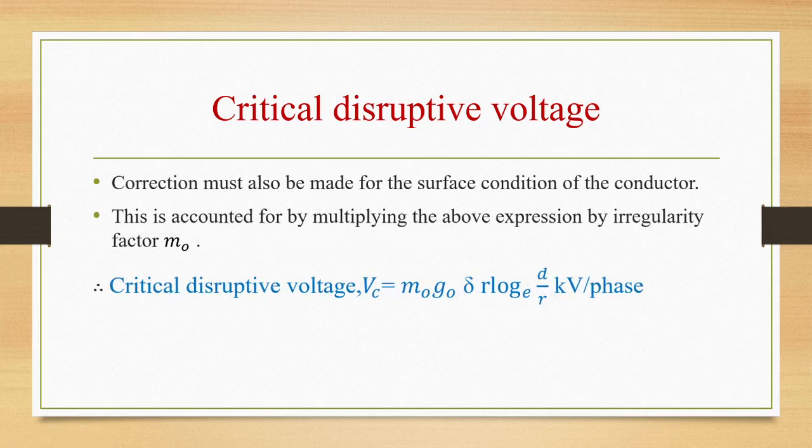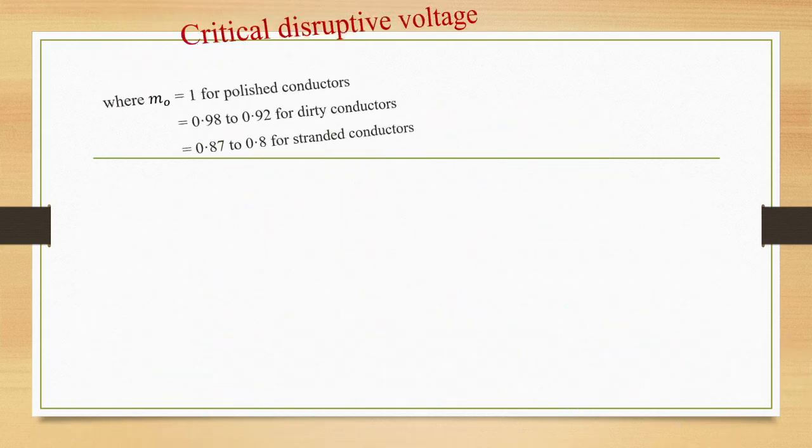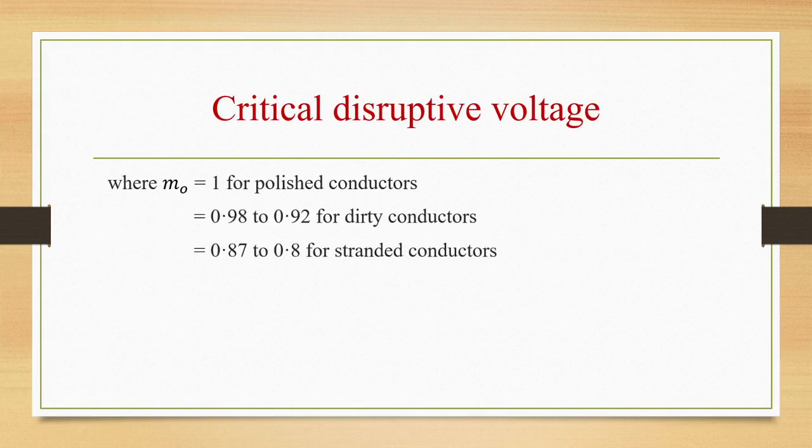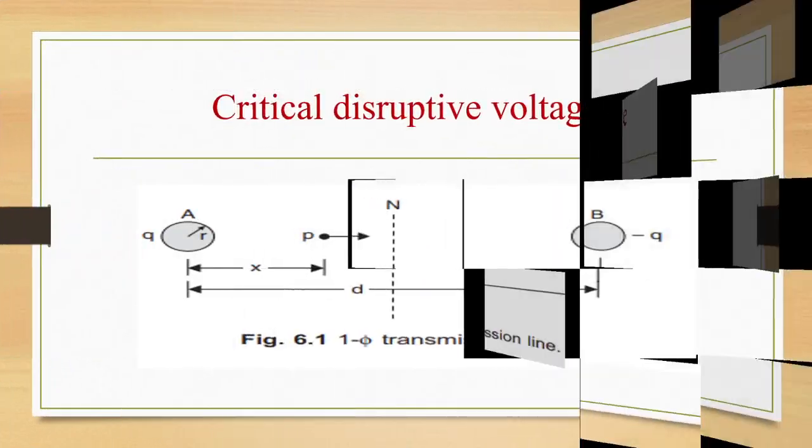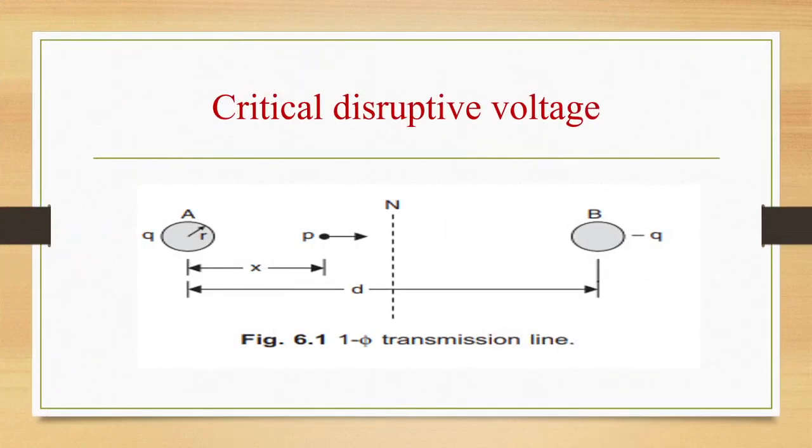A correction must be made for the surface condition of the conductor. This is accounted for by multiplying the above expression by the irregularity factor m naught. Now the critical disruptive voltage will become Vc is m naught g naught delta r log base e d by r kV per phase. m naught is 1 for polished conductors, 0.9 to 0.92 for dirty conductors, and 0.87 to 0.8 for stranded conductors. So this was from the VK Mehta book, which I covered in the previous class.